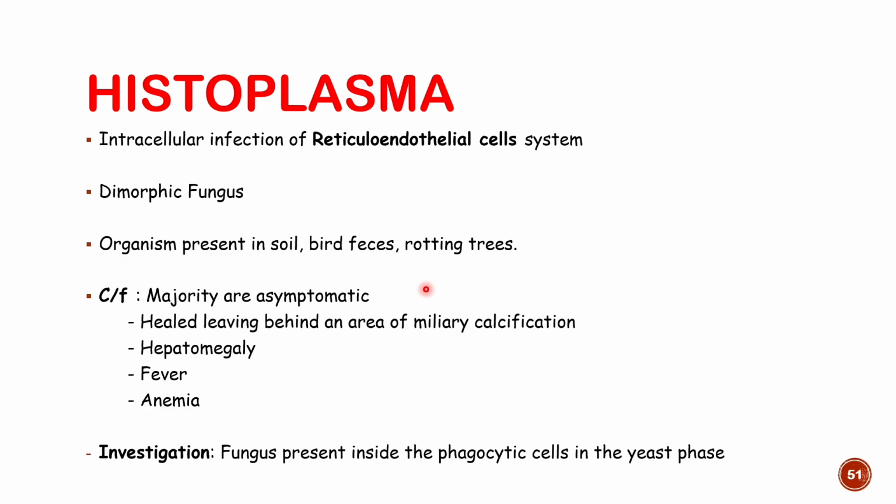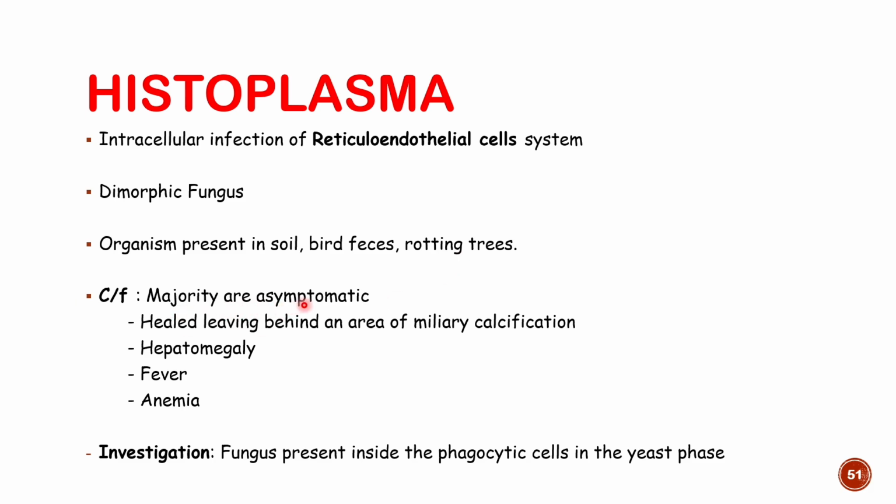All right. Now the last fungus is Histoplasma capsulatum. They are an intracellular infective organism. They grow intracellularly, and particularly they affect the reticuloendothelial cell system. They affect the macrophage. They grow as a dimorphic fungus; yeast as well as mold forms can be seen. This organism is present in soil, bird feces, and rotting trees.